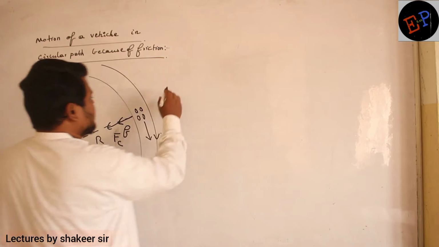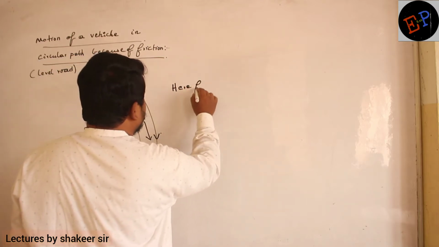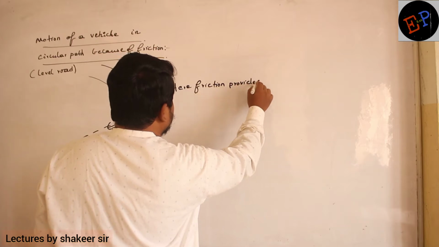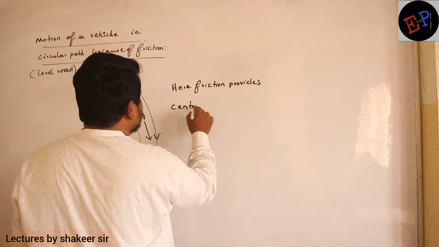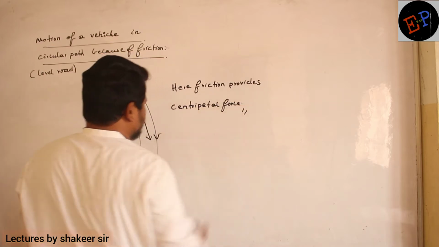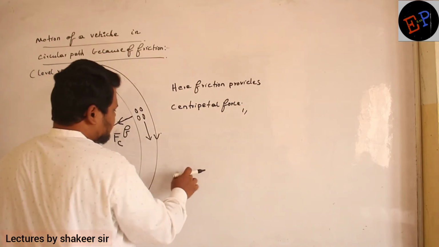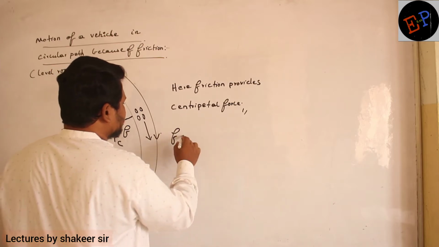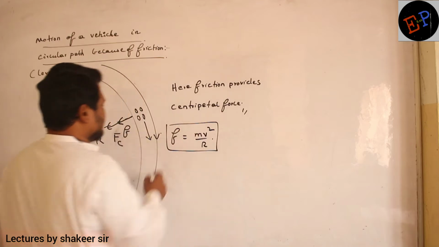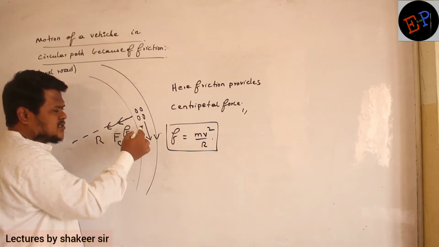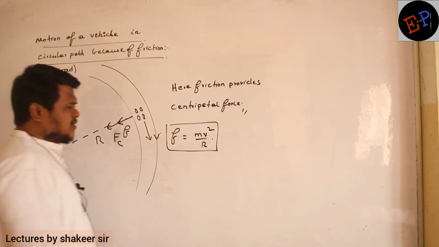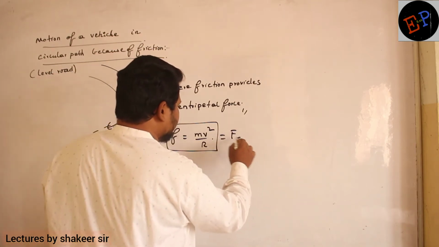So therefore here, friction provides what? Friction provides centripetal force. Are you able to understand? So therefore now I want to calculate one thing. So friction provides the centripetal force. And what is this v? v is called the tangential velocity of the body. r is called the radius of the circle. And here this m v square by r is providing the centripetal force.